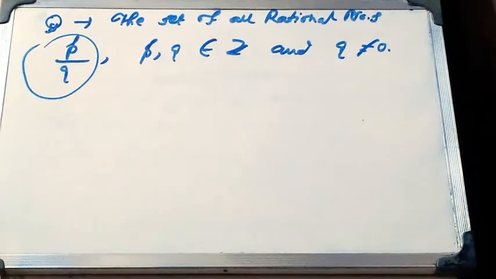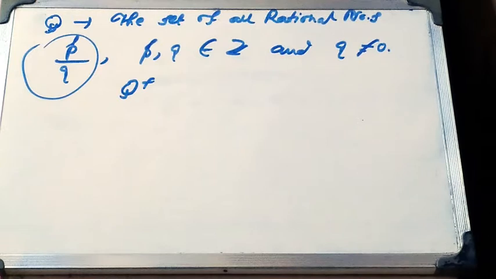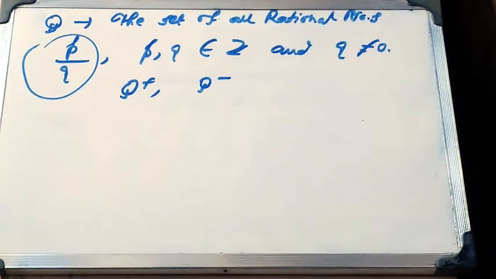So all the numbers which can be expressed in p by q form, where p and q are integers and q is not equal to 0, are rational numbers. This rational number set also has three parts. First one is Q+, that means positive rational numbers. Second one is the set of all negative rational numbers, and the third part is 0.